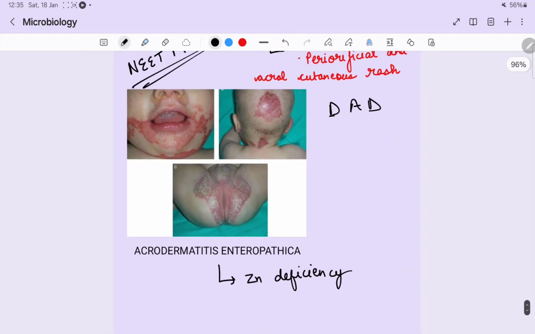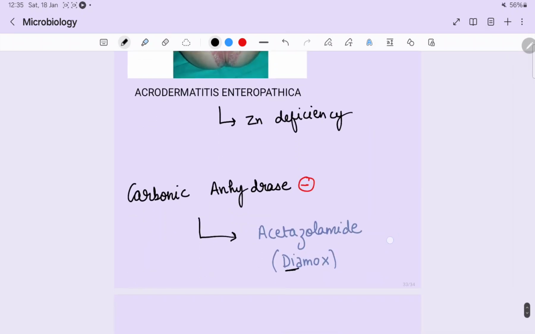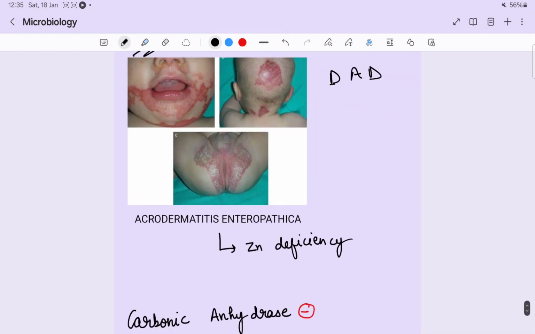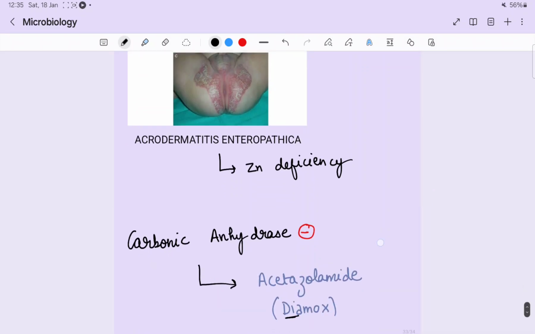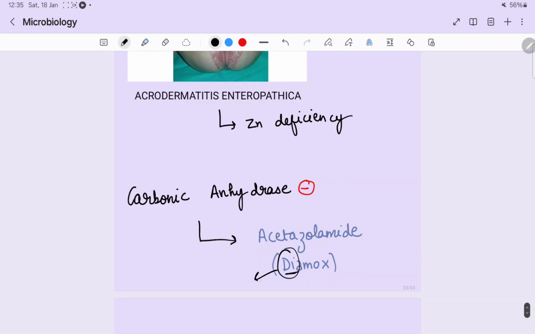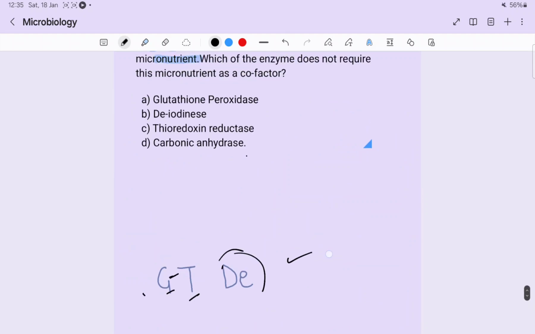So this is a PYQ from 2023 and it is very important. We all know that carbonic anhydrase requires zinc as a micronutrient. And the medication which is an inhibitor of carbonic anhydrase is acetazolamide, also known as Diamox. You can learn like Di, it causes RTA type 2. RTA is also a very important topic. And also acetazolamide is a drug of choice for mountain sickness. So that's how you link topics and revise things.